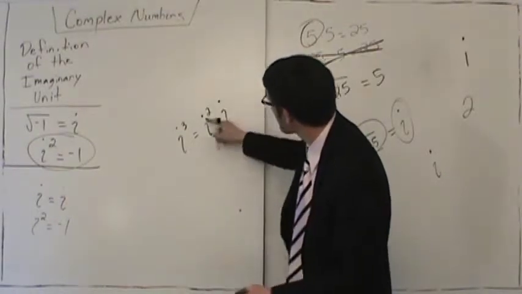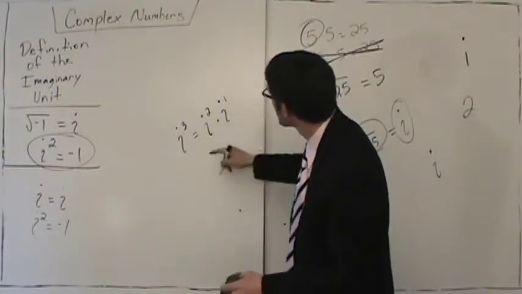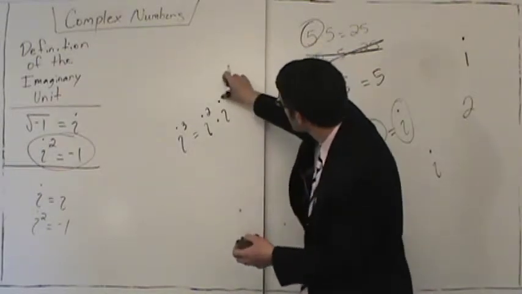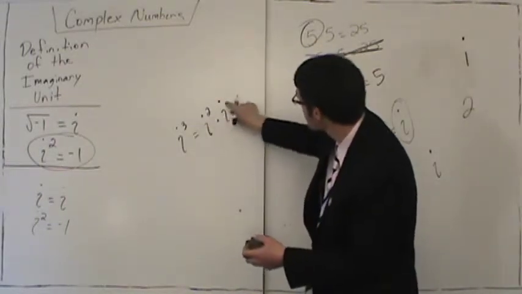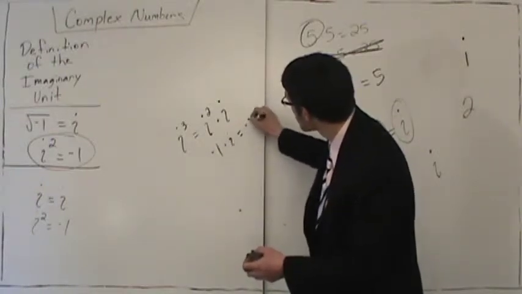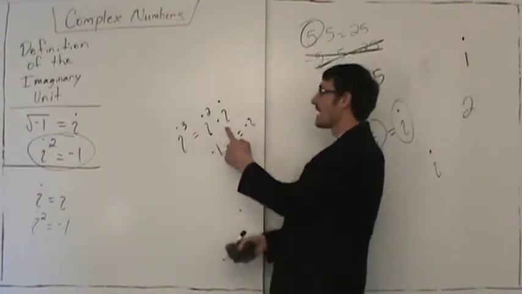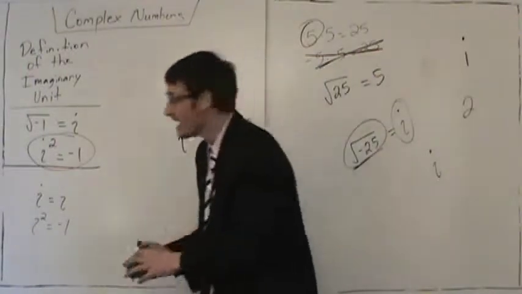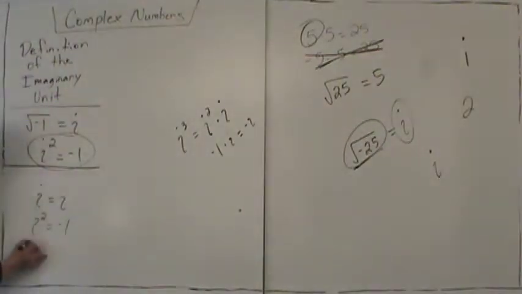We add the exponents. So i squared is negative 1, times i, which is negative i. So he gets that i to the third power is negative i.